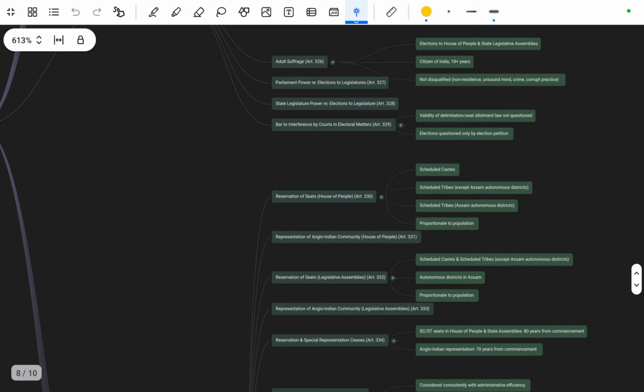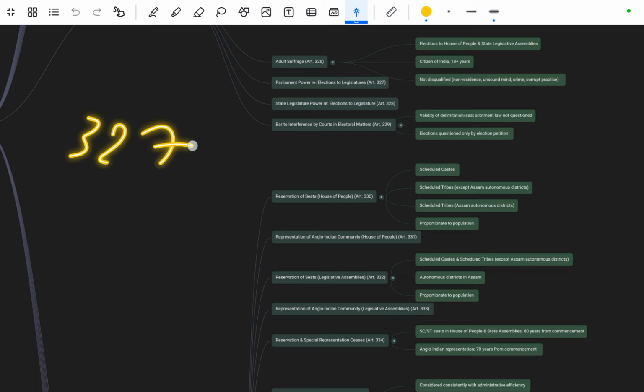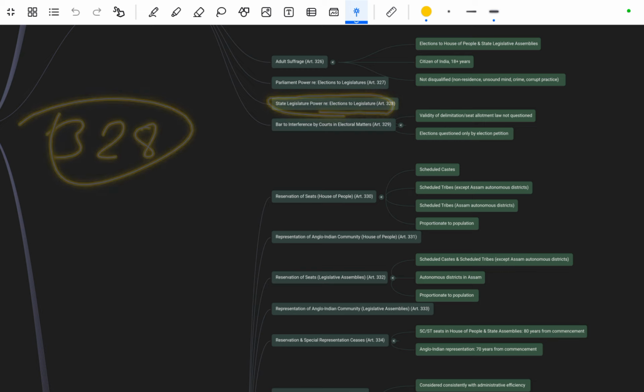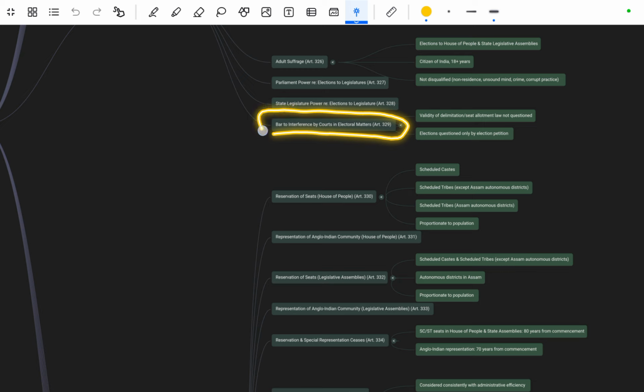Okay, so next is the Parliament's power over elections to the legislature, that is mentioned in Article 327. Remember this. Next is the state's power related to election of the legislature, that is mentioned in Article 328. Okay, the bar on interference by the court in electoral matters is mentioned in Article 329.